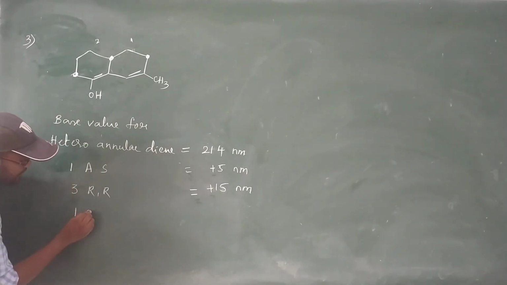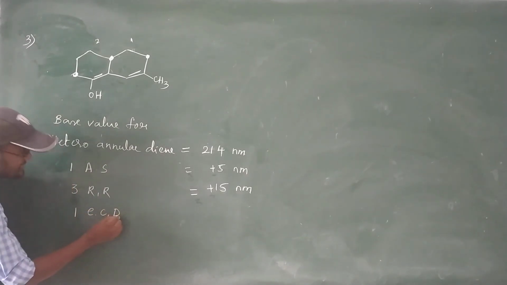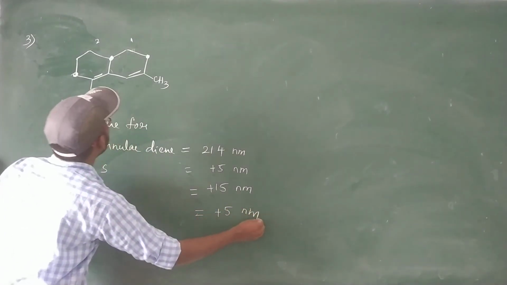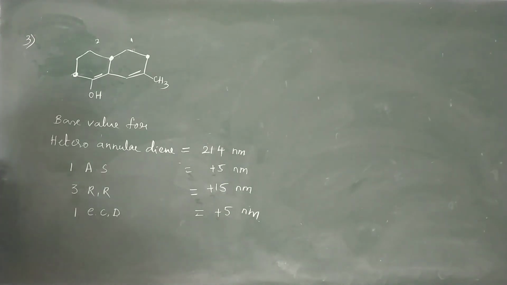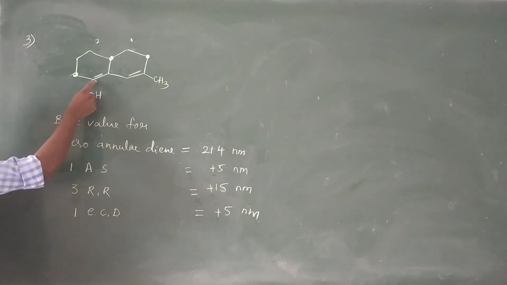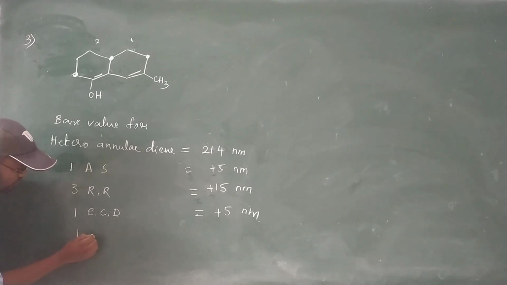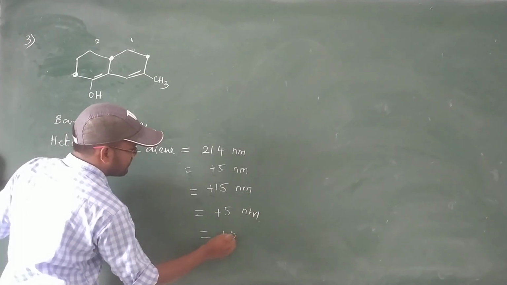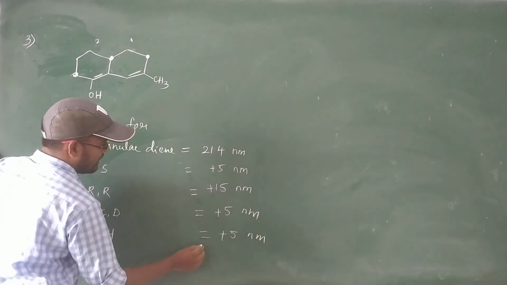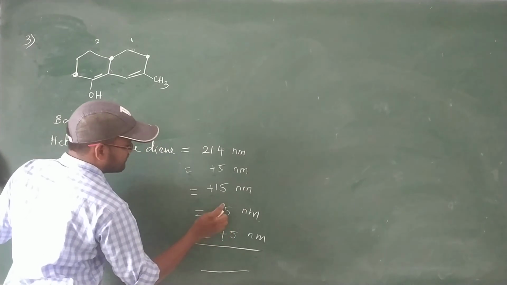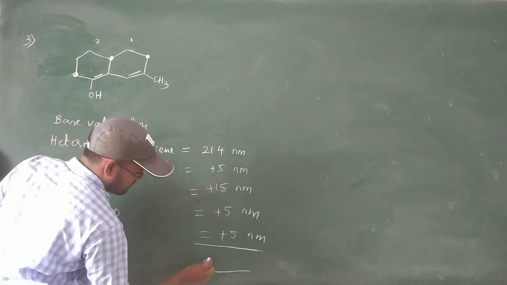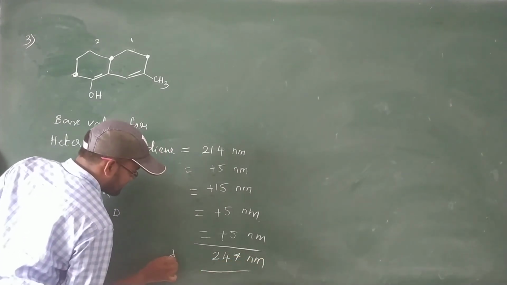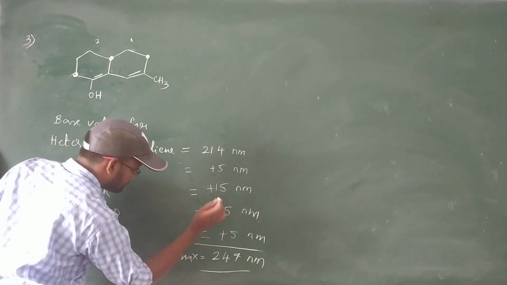One exocyclic double bond, let's take a plus 5 nanometers. In this case, there is no extended conjugation because we have only two double bonds. And the next one, polar groups. One OH group is directly attached to the conjugated system. Let's take a plus 5 nanometers. So totally, lambda max is 247 nanometers. Next.